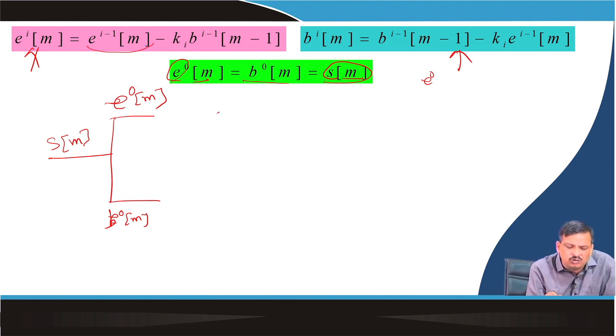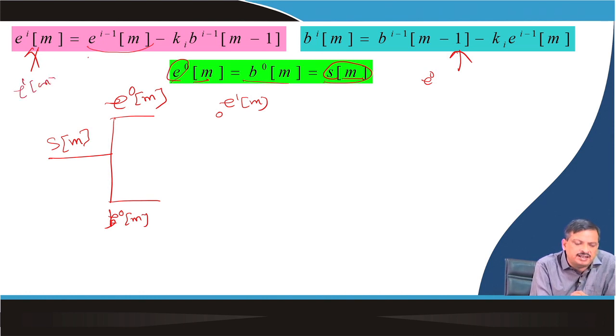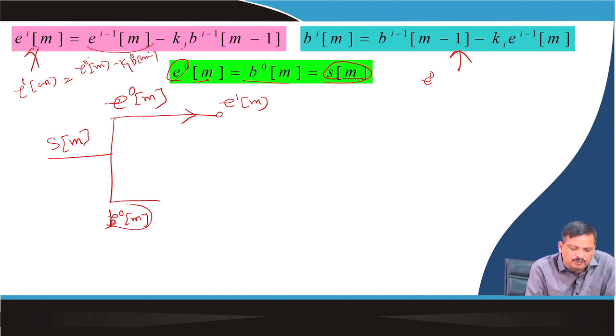Then what is E1(m)? So, I know this equation, E1(m) is nothing but E0(m) minus K1 into B0(m minus 1). So, this is B0(m). How do I synthesize B0(m minus 1)?